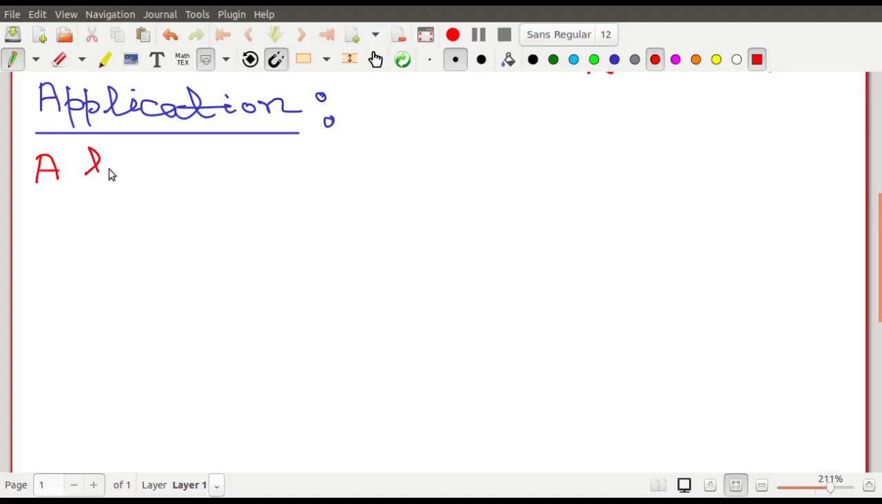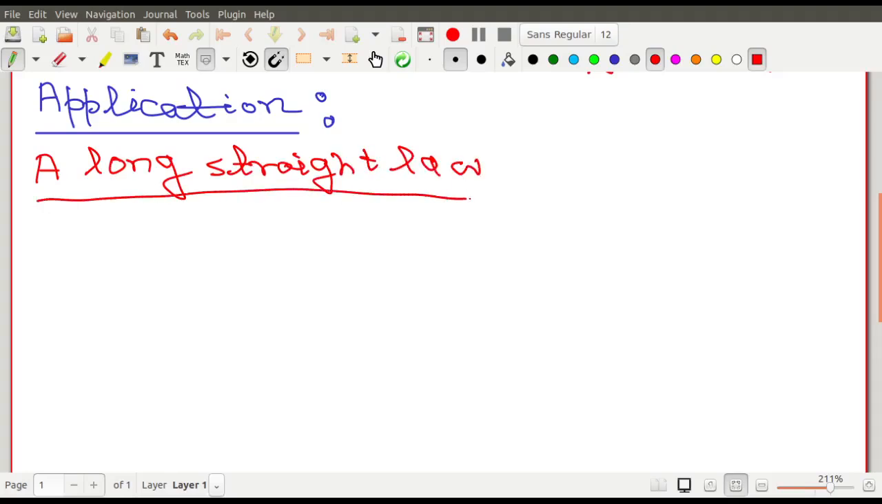A long straight wire. First of all we consider a long straight wire. These types of laws are particularly based on different symmetries. This Ampere circuital law comes out to be fruitful only in those geometries where there is some type of symmetry. The law works well only on those occasions. Otherwise this law is of no use and you have to rely on the Biot-Savart law.